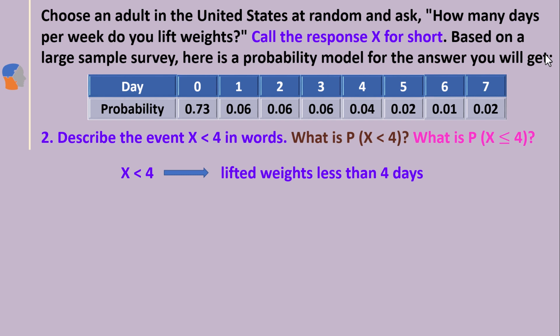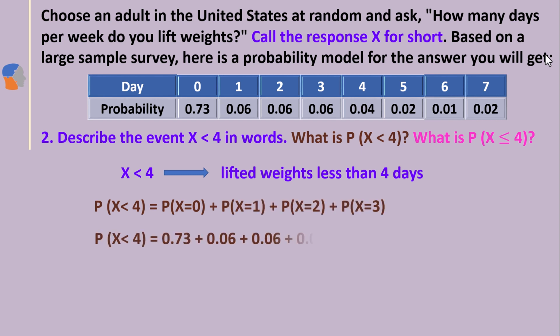First, we need to understand the X values for X less than 4. What are the X values? X equals 0 to 3, not 4, because this is strictly less than 4. So the largest number less than 4 is 3. Therefore, we consider X equals 0 to 3. The probability of X less than 4 equals the sum of those probabilities.